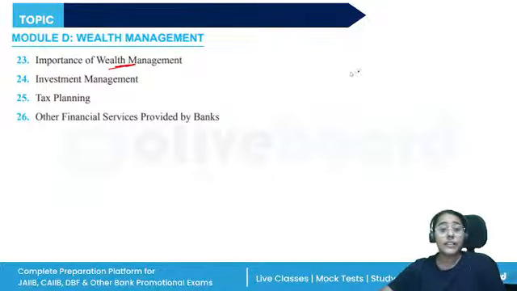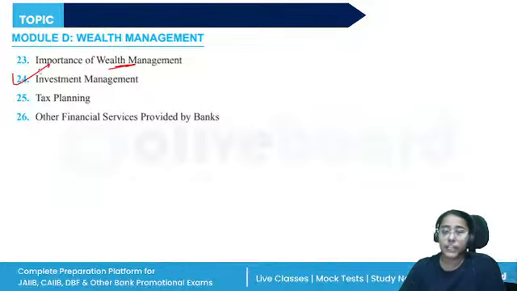Then the unit 24 is investment management. So, what are the elements, basics of investment management? Difference between portfolio management and investment banking. Again, under investment banking, the services which are offered, mergers and acquisition advisory, underwriting services, sales and trading, asset management, these topics are there. What is the difference between portfolio management and mutual fund services?